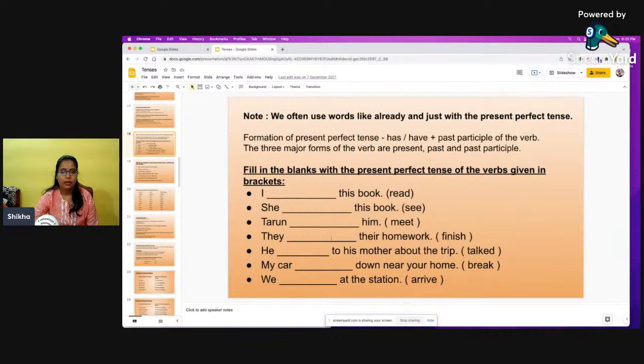They have finished their work. He has talked to his mother about the trip. My car has broken down near your home. We have arrived at the station, right?